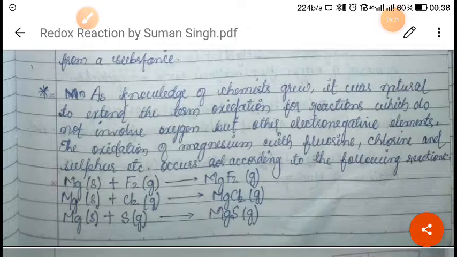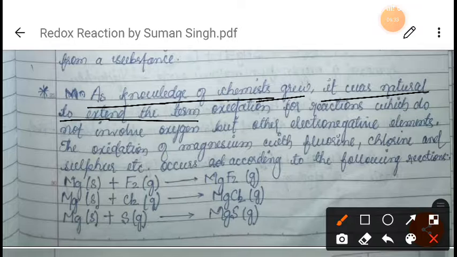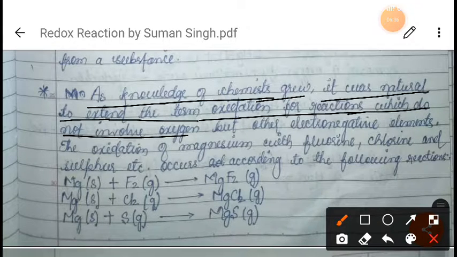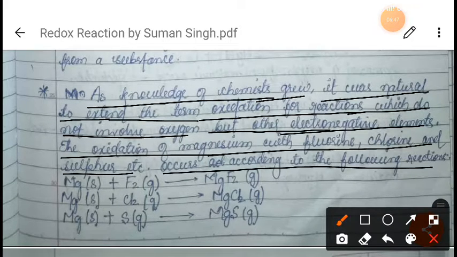As the knowledge of chemists grew, it was necessary to extend the term oxidation to reactions which do not involve oxygen but other electronegative elements. The oxidation of magnesium with fluorine, chlorine and sulfur etc. occurs according to the following reactions. Means what?